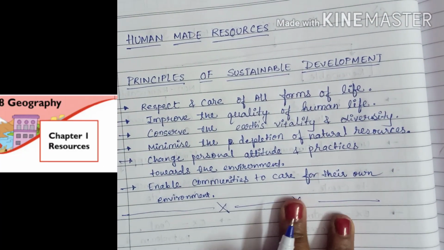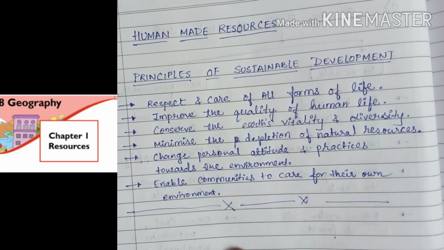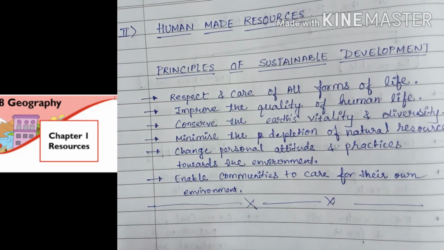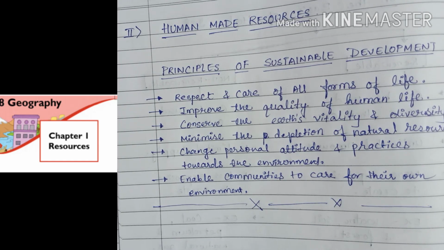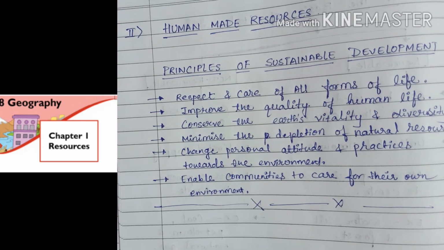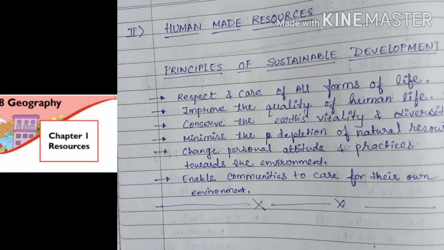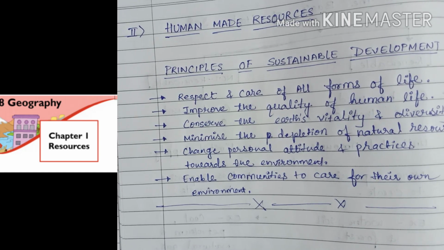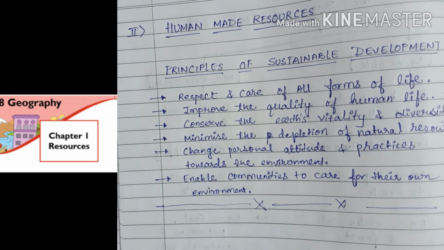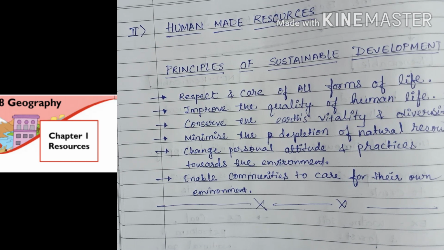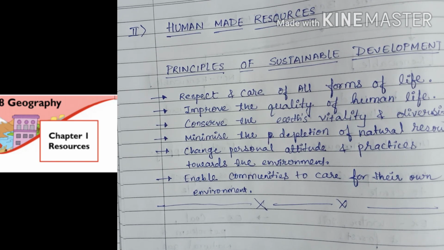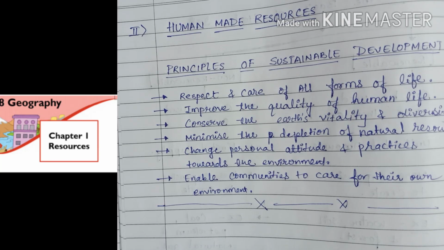In the first chapter we learn only about resources and types of resources. Now in this book, means in this class, you learn about different types of resources. So we learned in the first chapter the basic concept of resources, and then in the second chapter we learn about land, soil, water, natural vegetation and wildlife resources. So I hope you all understand.